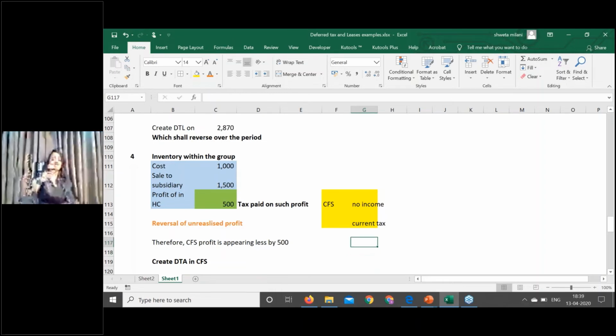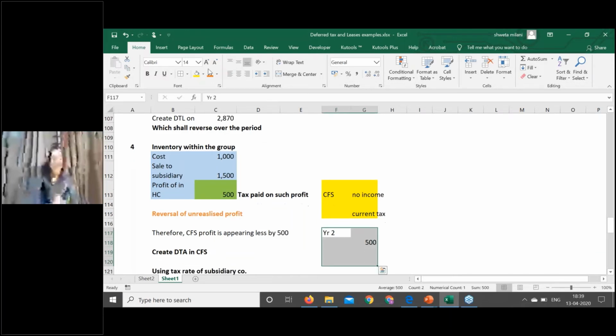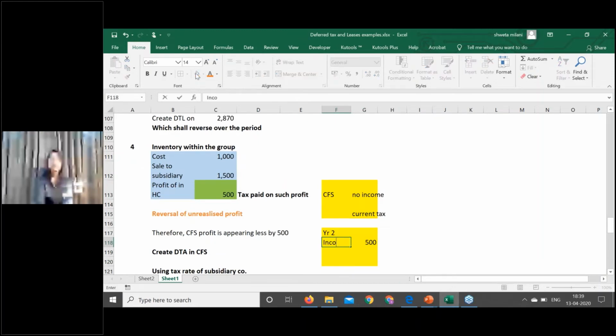In year 2, when the subsidiary sells the goods, you will realize the profit in the CFS. Whatever profit the holding company had made, rupees 500, you will recognize in CFS. So now in year 2, what is the scenario in CFS? There is an income in CFS, but the holding company has already paid the tax in the last year.